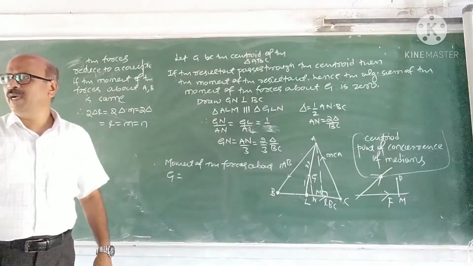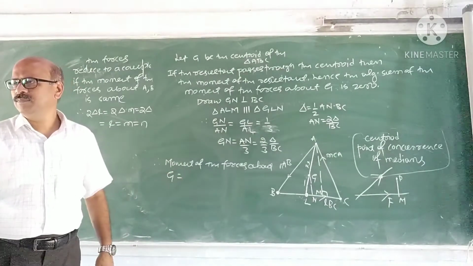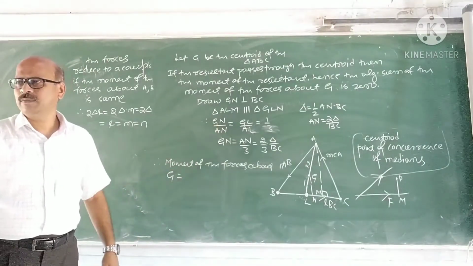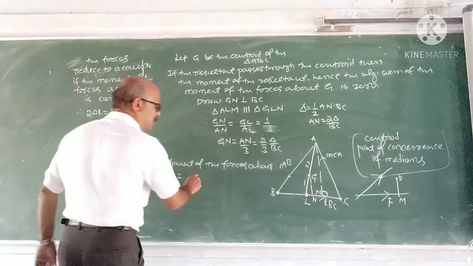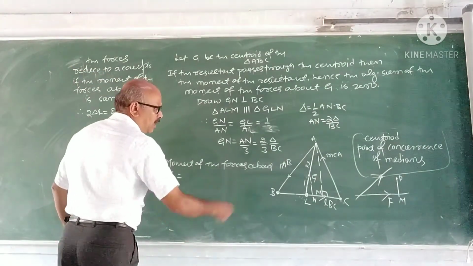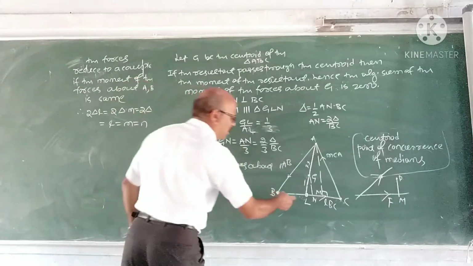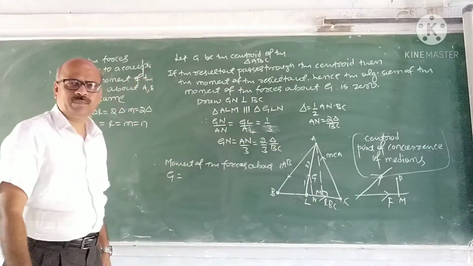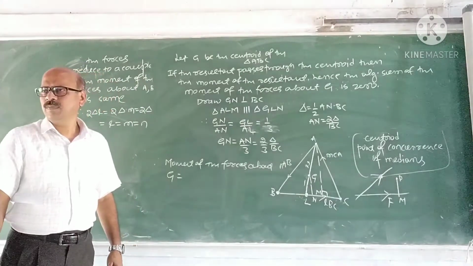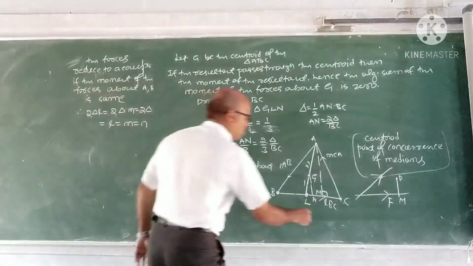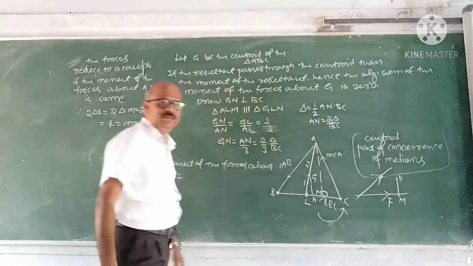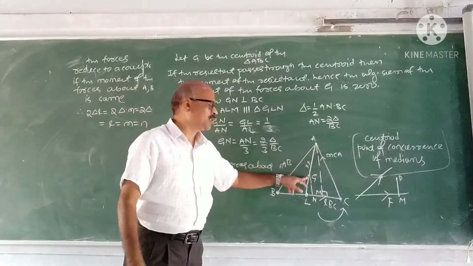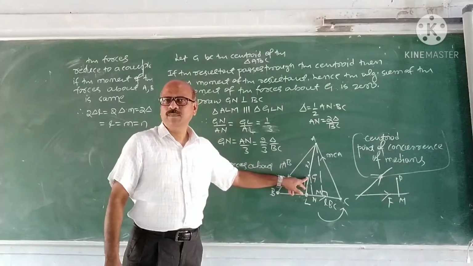Because to find the moment we require perpendicular distance of that force from the point G. Now one more question is whether the moment of this force about G is positive or negative. That is important. Is it positive? Yes, positive, because moment means it is in this direction, anti-clockwise. Moment of other two forces also positive about G.